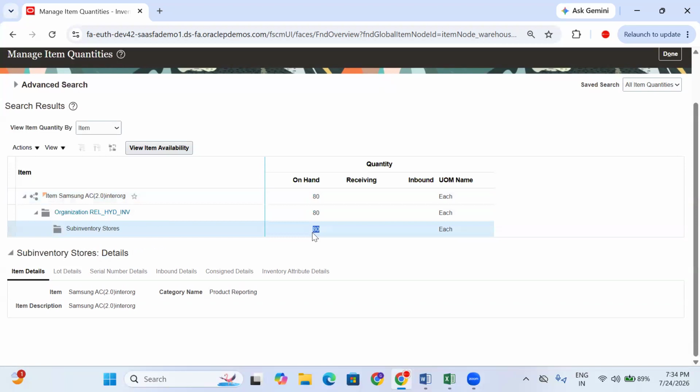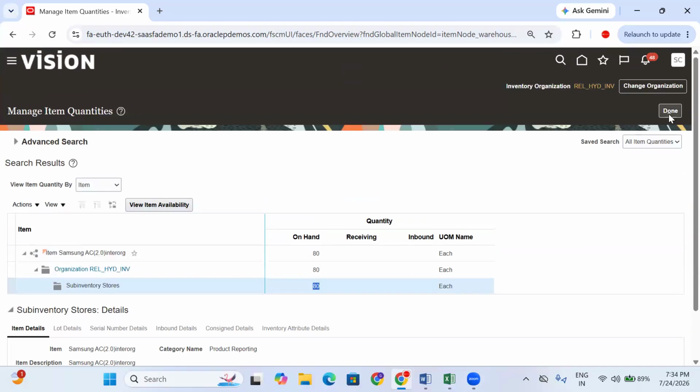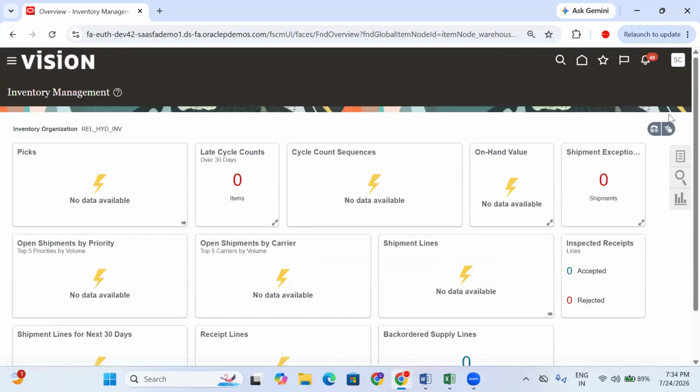This is called in-transit interorg transfer. So yesterday we were not performing all these receiving processes, right? Today we are performing. Yesterday we did not perform.